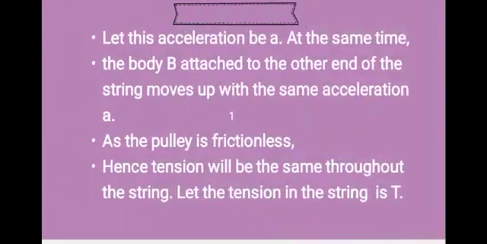Let this acceleration be a. At the same time, the body B attached to the other end of the string moves upward with the same acceleration a. As the pulley is frictionless, the tension will be the same throughout the string. Let the tension in the string be T. यानी कि जो स्ट्रिंग पे जो टेंशन है उसे हम T से represent करेंगे.